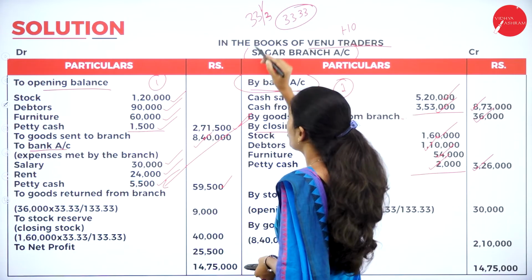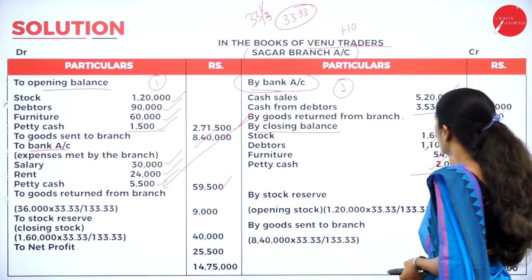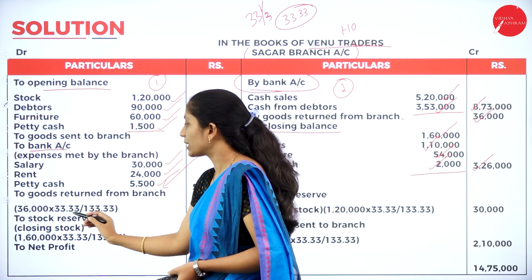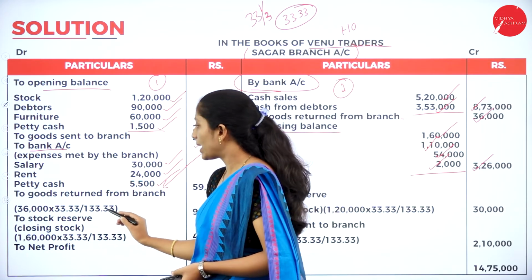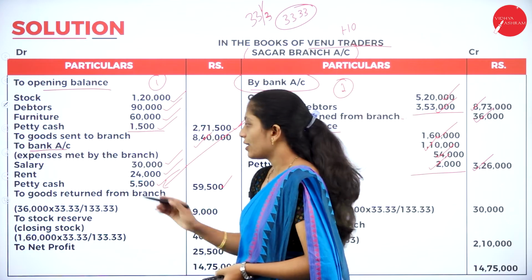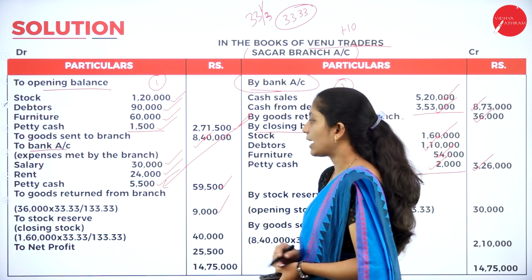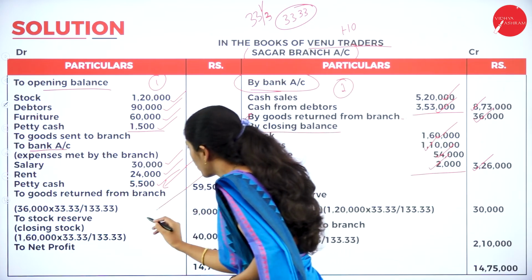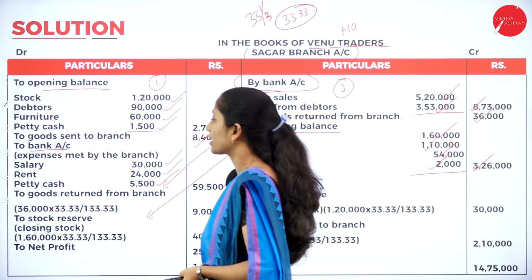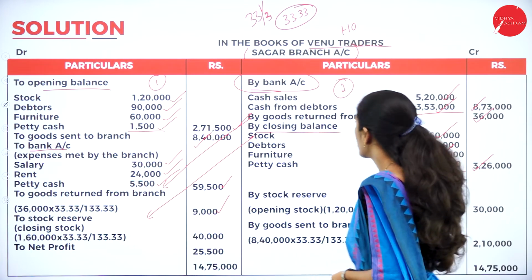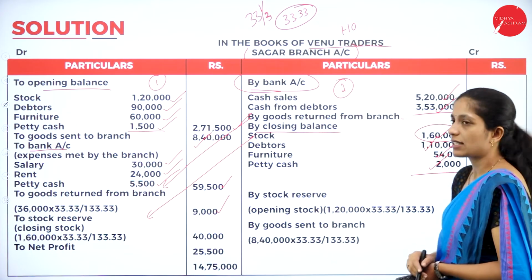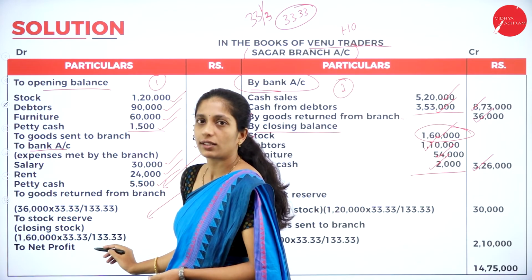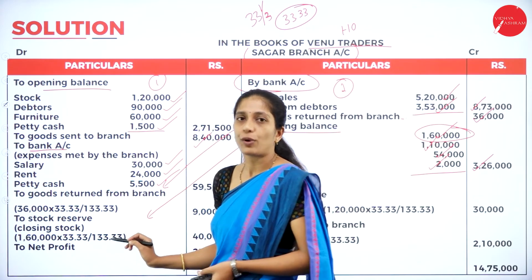33.33. So how to calculate now? So goods returned from branch is 36,000. 36,000 into 33.33 divided by 133.33. So when you calculate, so you'll get 9,000. Clear? In the same way for closing stock. So we have to calculate it as to stock reserve, that is on closing stock. So what is a closing stock? 1,60,000. So 1,60,000 into 33.33 divided by 133.33.